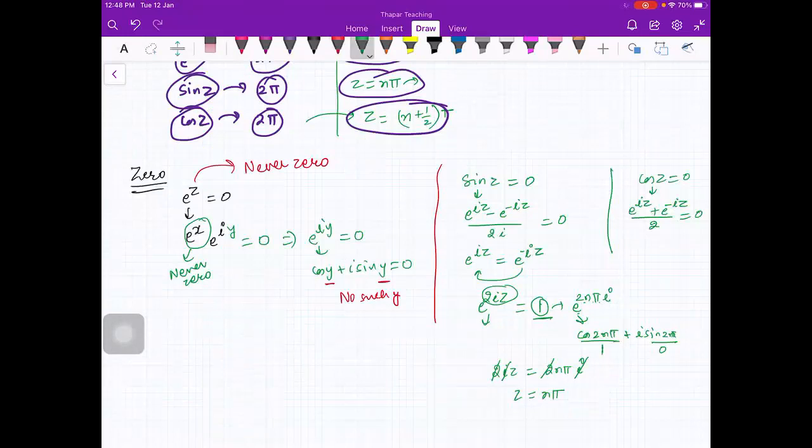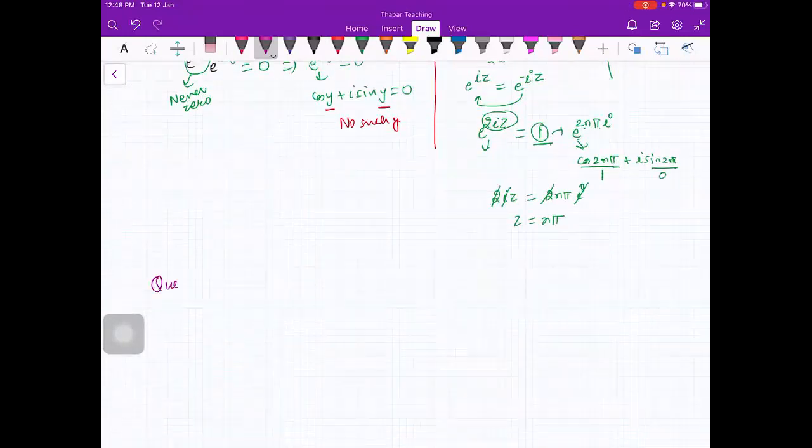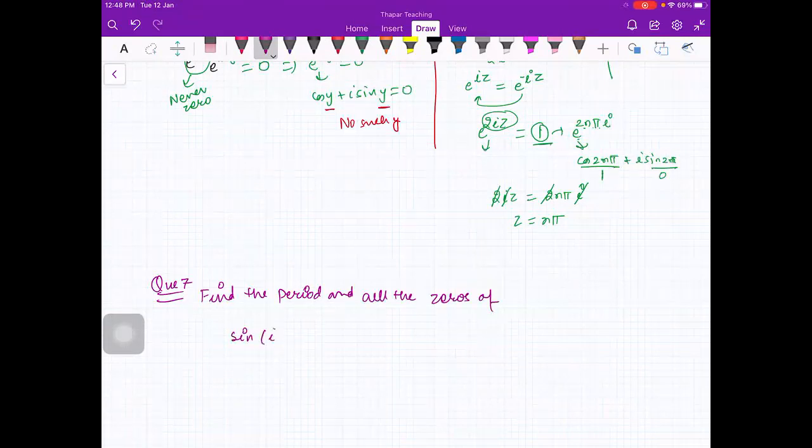Okay. Now you have two problems in your tutorial sheet, question 6 and question 7. So question 6 and 7, let me do 7 first. The question is: find the period and all the zeros of, say, sin(iota z plus 2). This is your question, right?